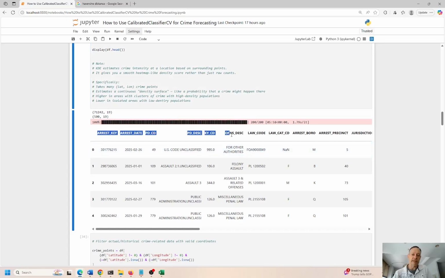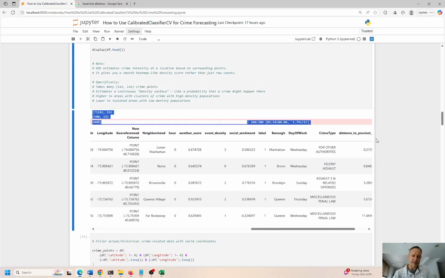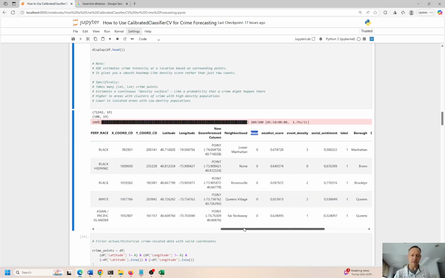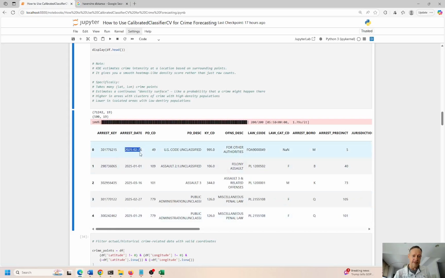So this is what the original data looks like over here. Okay, on the end of this data frame, I am appending a few new columns. So I'm getting neighborhood, again, using the reverse geocoding technique to get the neighborhood from the latitude, longitude coordinates. Hour, in this case, is always 0. We got this from the data frame. And unfortunately, there's just no hour. All they have is date. That would be great if they had an hour of the arrest.